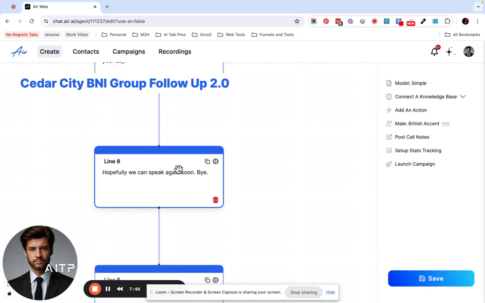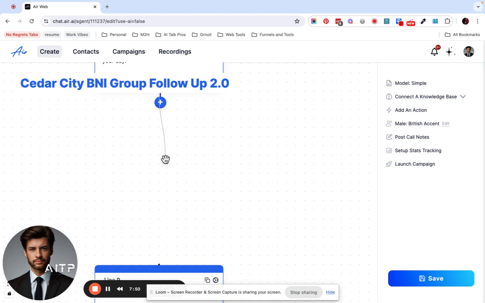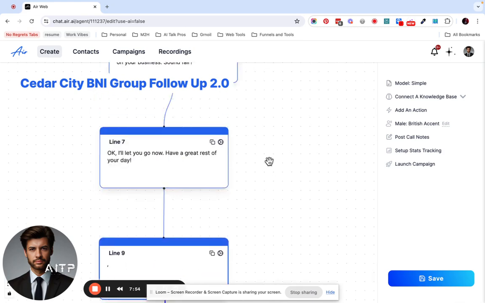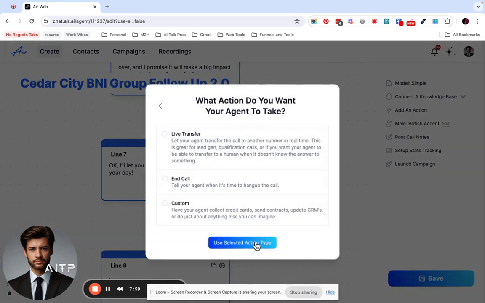We don't really need this, kind of redundant. Let's connect these two. Connect this to the comma step. Pull that up. Go ahead and add an action. So let's add that action. It's going to be end call.